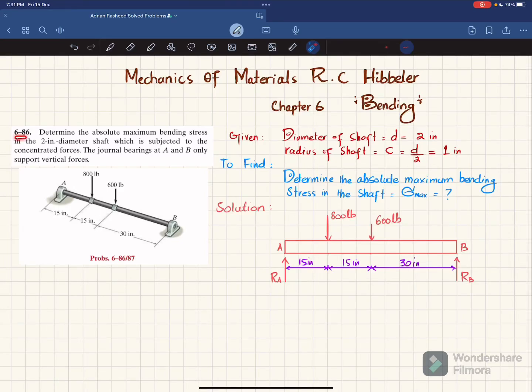Welcome back. Problem 6-86. This problem is taken from chapter number 6, that is bending, and the book name is Mechanics of Materials by R.C. Hibbeler. The statement is: determine the absolute maximum bending stress in a 2-inch diameter shaft which is subjected to concentrated forces. The general bearings at A and B only support vertical forces.